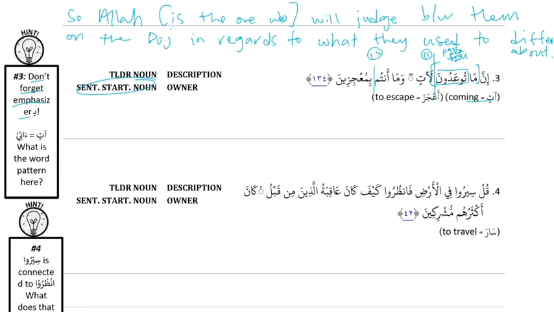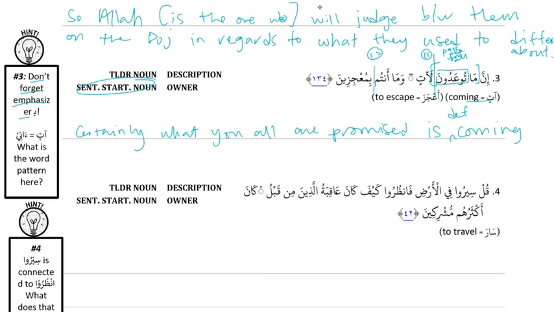Let's translate. Inna is certainly. And we already translated tu'aduna as you all are promised. So: certainly what you all are promised, and then that's where the is goes. And la is an emphasizer la, so: is definitely coming. وَمَا أَنْتُمْ بِمُعْجِزِينَ.